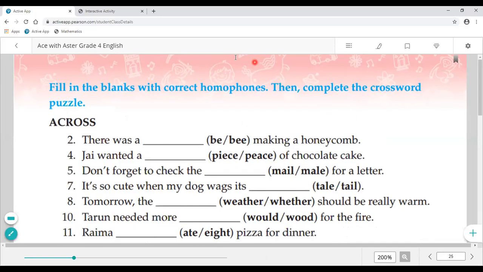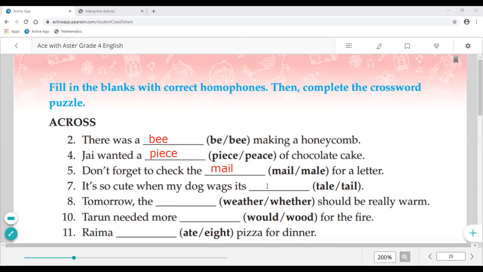So very first is: there was a dash making a honeycomb. Who makes honey? Which one is used for that? Bee, B-E-E. Okay. Next is: Jay wanted a dash of chocolate cake. Piece. P-I-E-C-E. Piece. Don't forget to check the mail for a letter. Mail or mail? M-A-I-L. Mail.